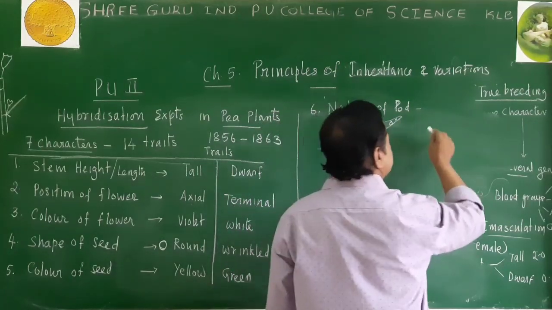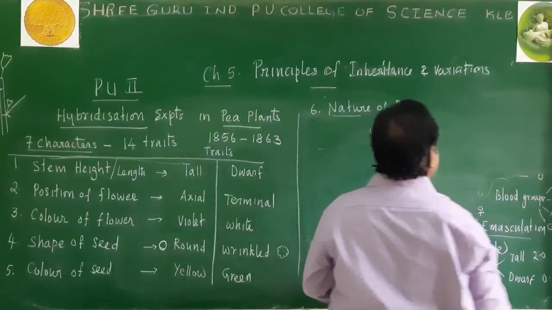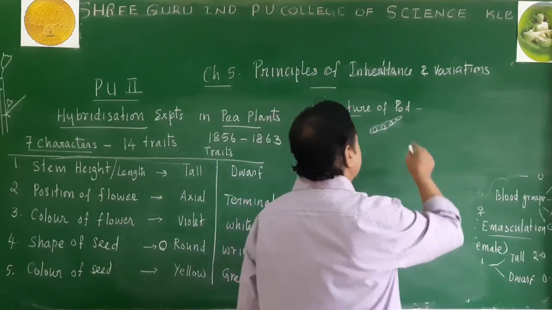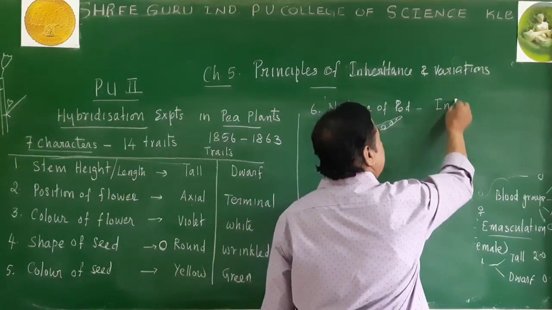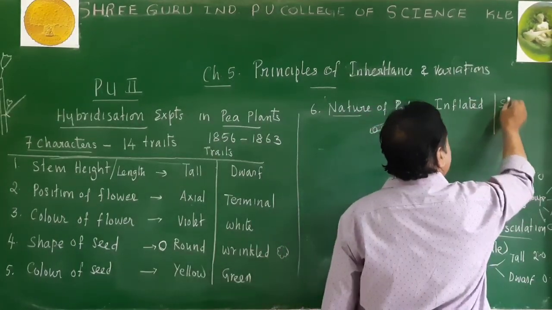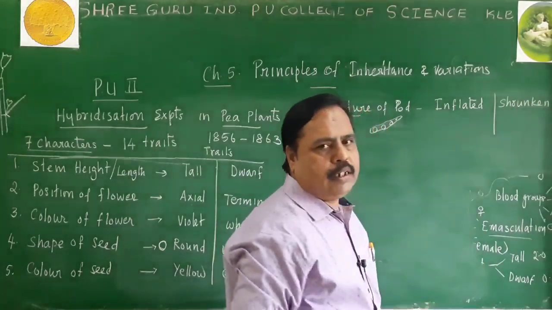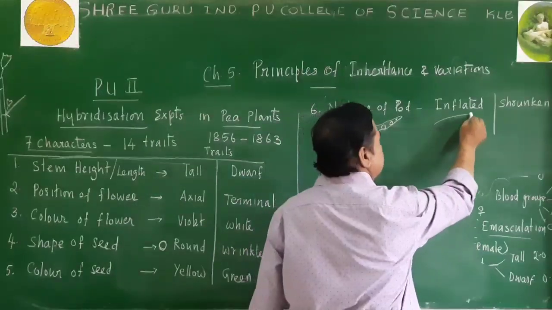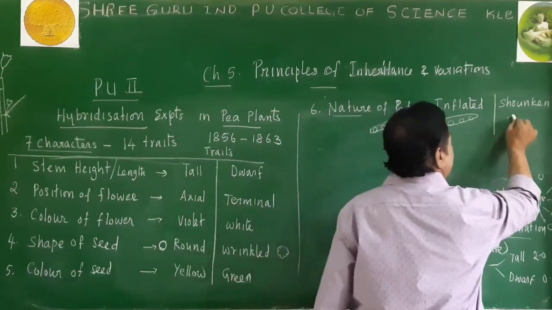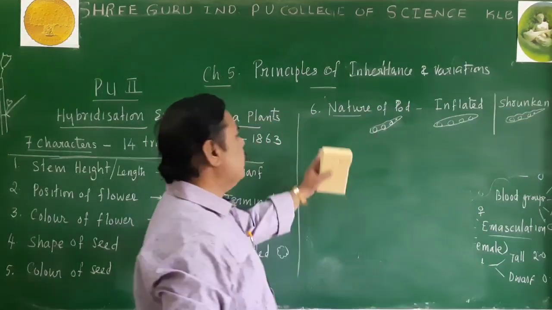In the nature of the pod, we can come across 2 varieties again. Here also two traits were produced by Pisum sativum. In nature of pod, some of them were inflated pod and others were shrunken pod, remember. Inflated pod means without any shrinking, it will be like this. They are produced in this way. Shrunken pod means it was something like a shrunken one in this manner. So that is nature of the pod.